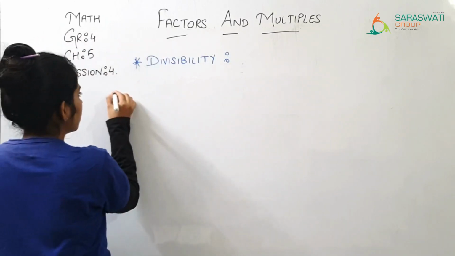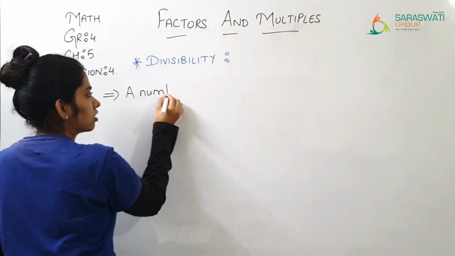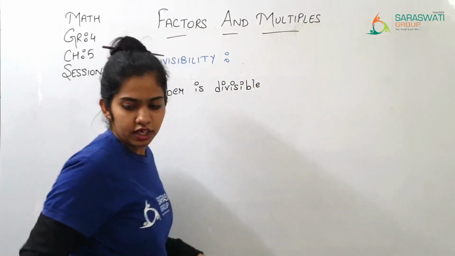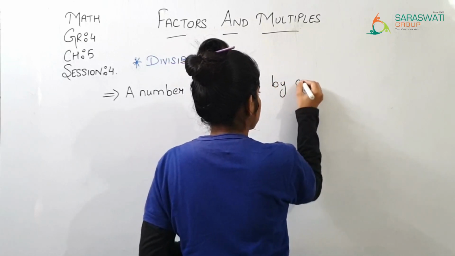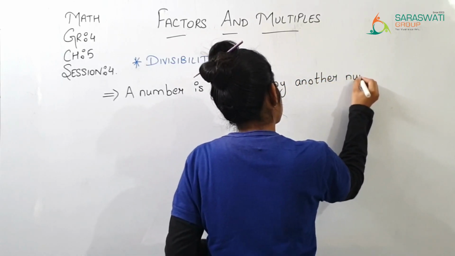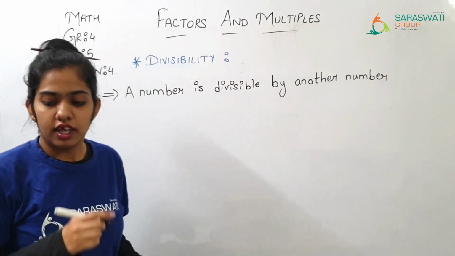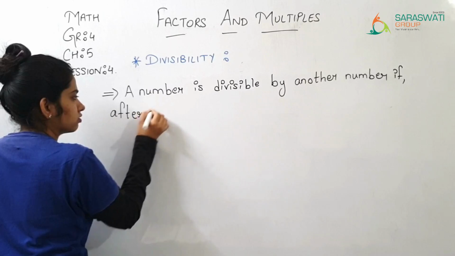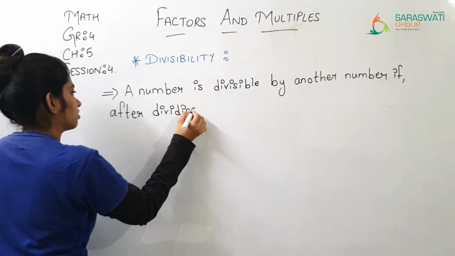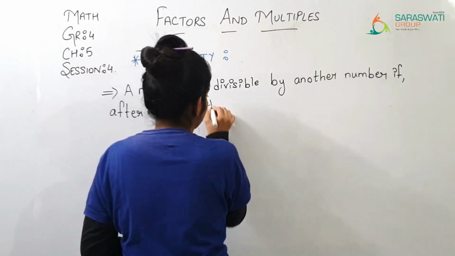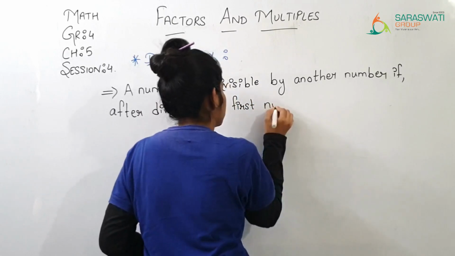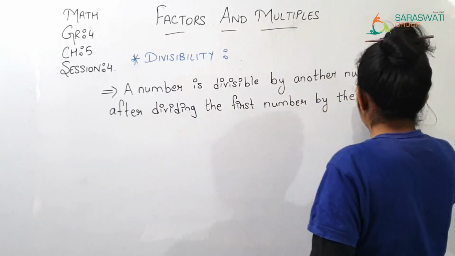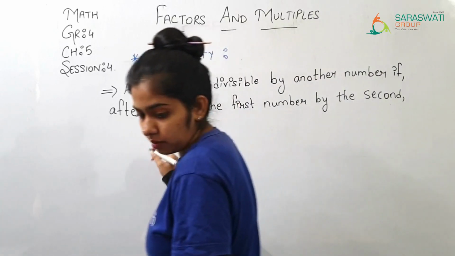A number is divisible by another number if, after dividing the first number by the second, the remainder is 0.